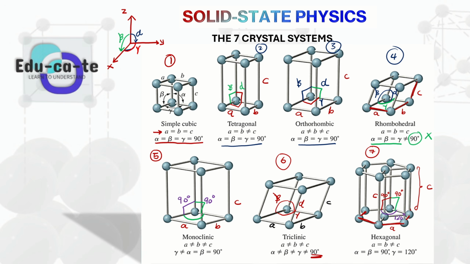So this is how you differentiate between the 7 crystal systems. Each and every crystal system has got its own advantage, and it does affect a lot when it comes to the behavior and the properties of a solid and how it reacts to certain physical phenomena.